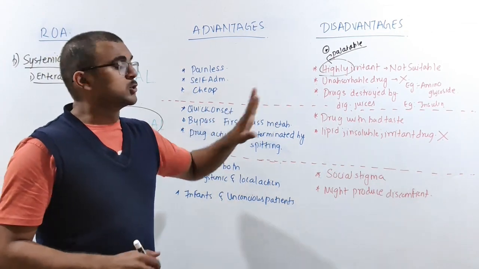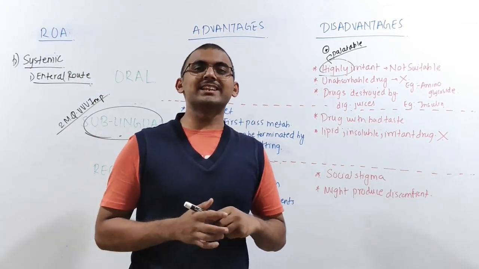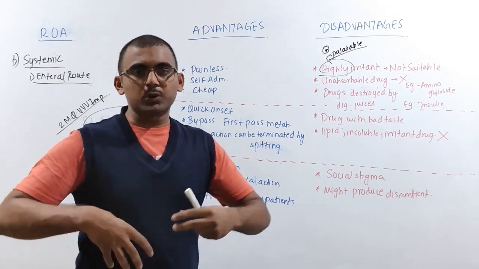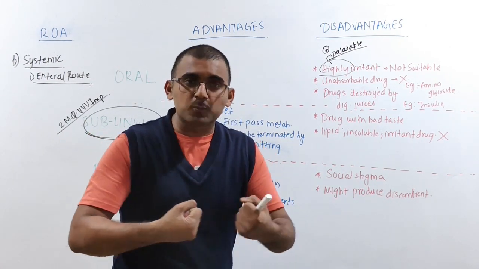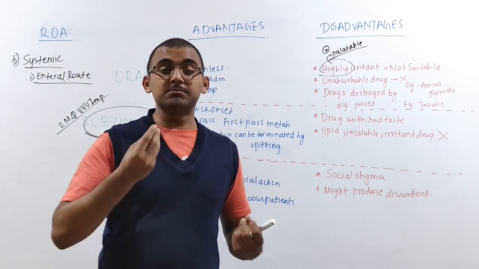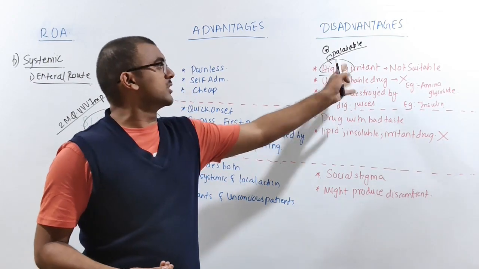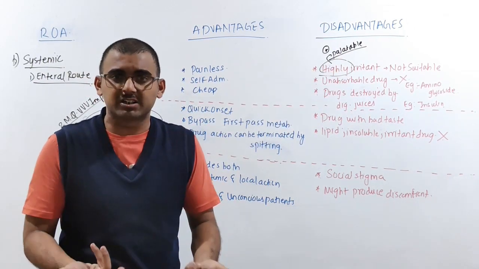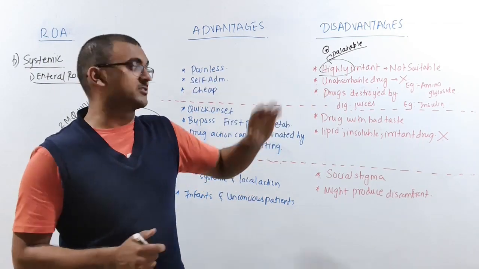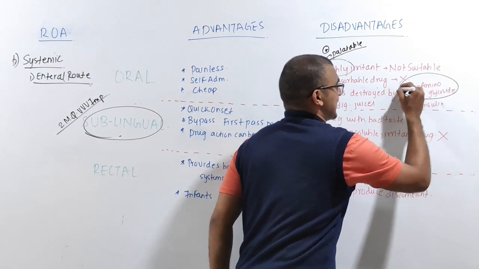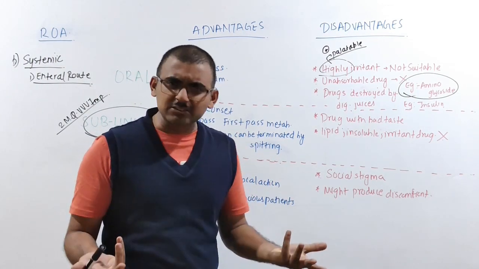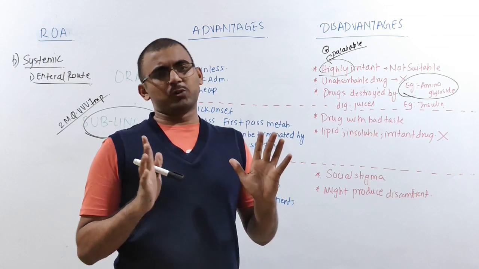Then there are certain drugs which will not get absorbed. You're taking a tablet, it will go to your stomach, it will go to your intestines, but when the process of absorption comes, that's the first process, right? The drug has to get absorbed. But if you talk about lipid drugs or unabsorbable drugs, you cannot give them through the oral route of administration. An example of such a drug is your aminoglycoside. It comes under antibiotics, which is insoluble. You cannot take it by the oral route of administration.